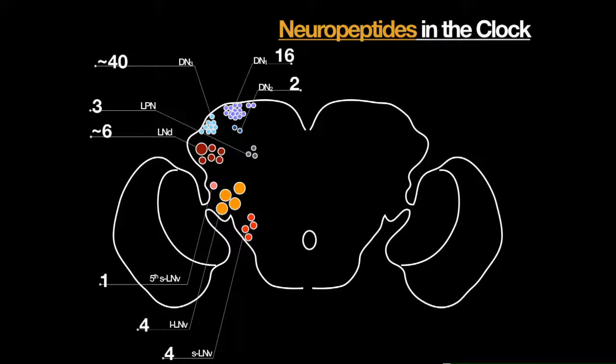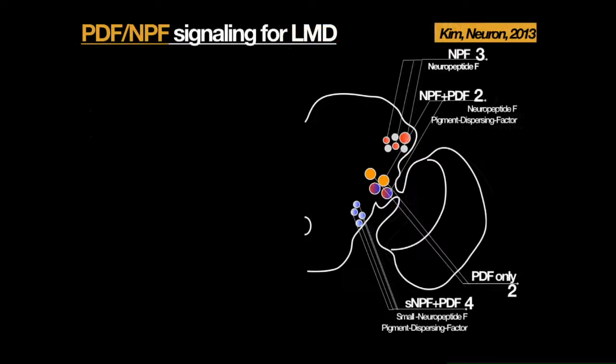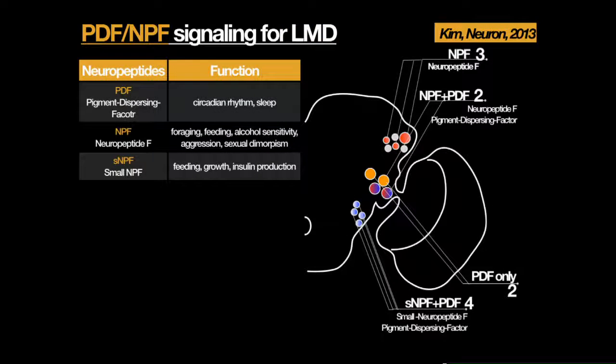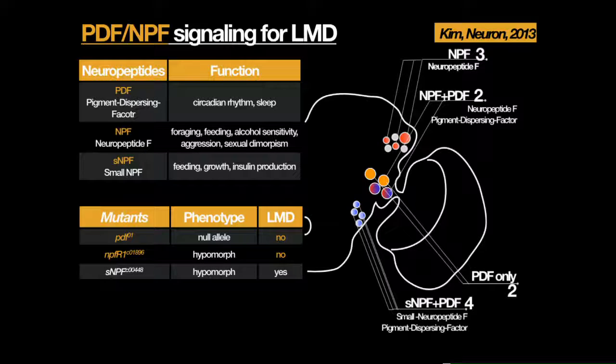So I tried to screen the neuropeptides that connect these neurons. There are 3 major neuropeptides in fly clock neurons called MPF and PDF and small MPF. So I briefly tested the mutants and found out that only PDF and MPF mutants show defects in LMD, not SMPF. That means SMPF is not involved at all with the LMD behavior.